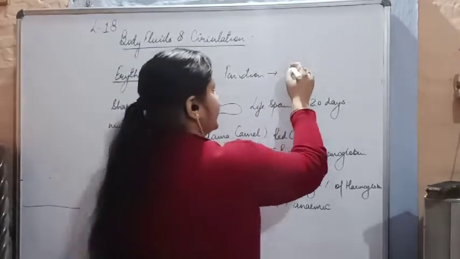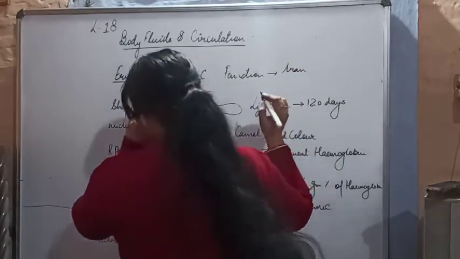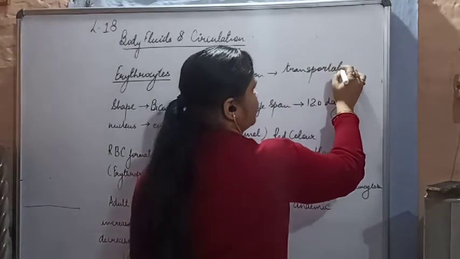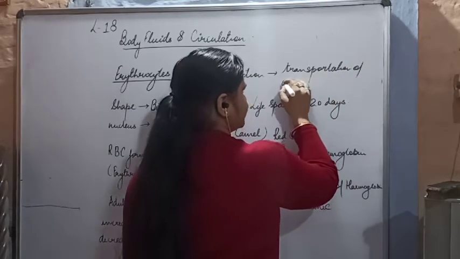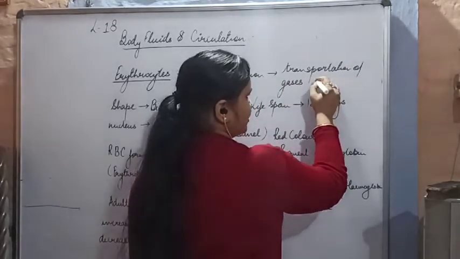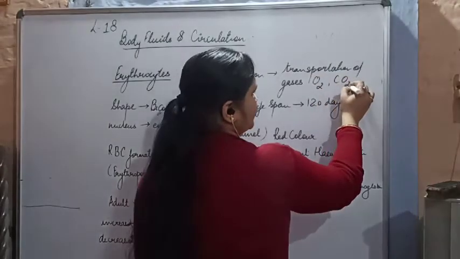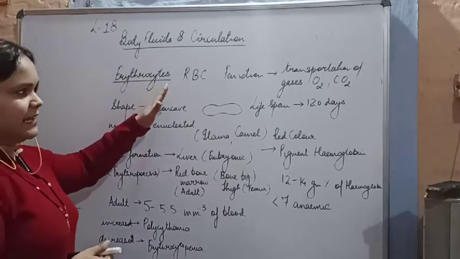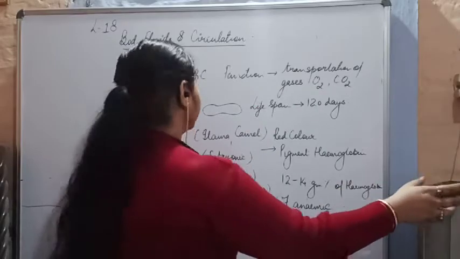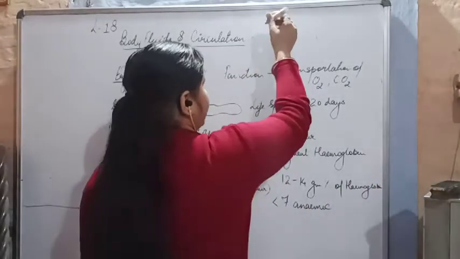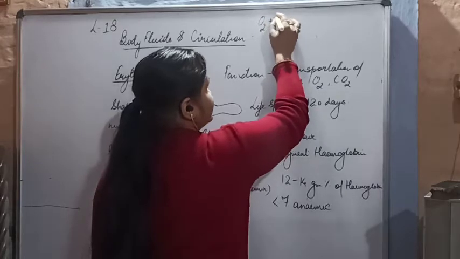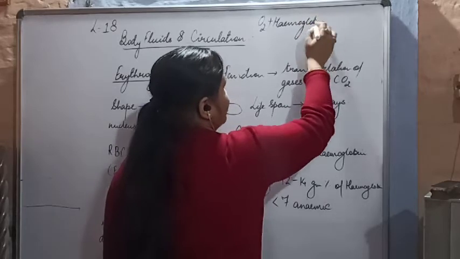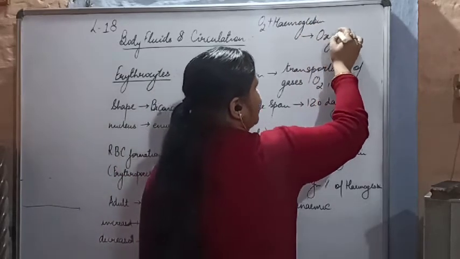The function is basically the transportation of gases, that is O2 and CO2. Now how does it occur? How do erythrocytes help in the transportation of oxygen? We have already discussed it, but we will see here. Oxygen combines with hemoglobin to form oxyhemoglobin.